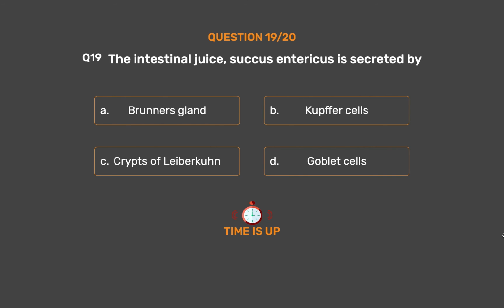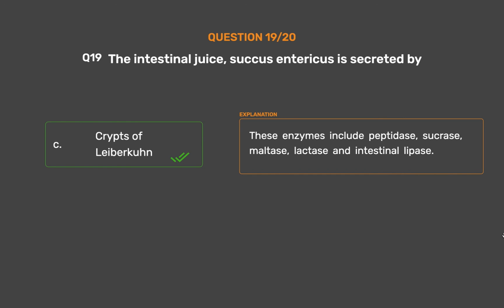The correct answer is option C. Crypts of Lieberkühn. These enzymes include peptidase, sucrase, maltase, lactase and intestinal lipase.